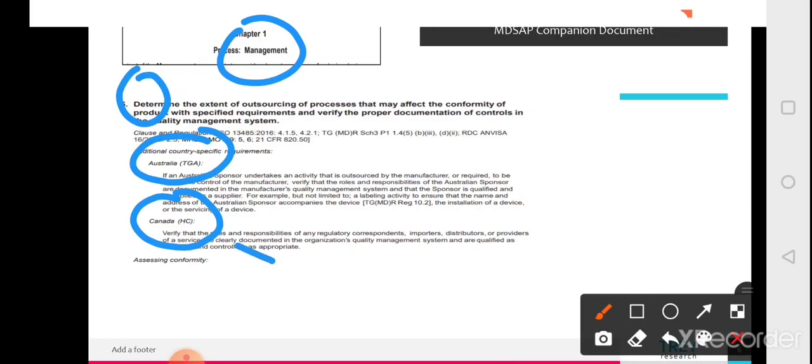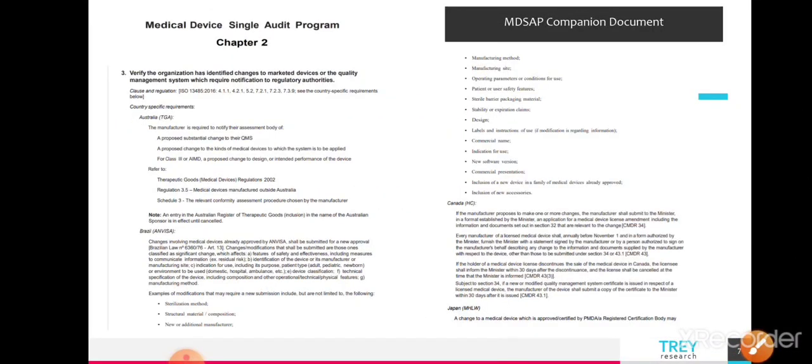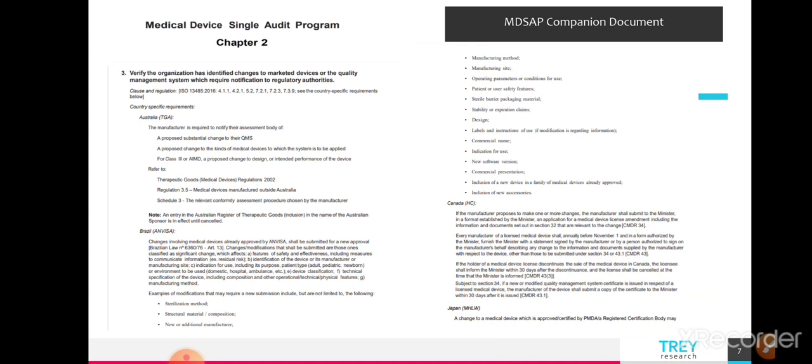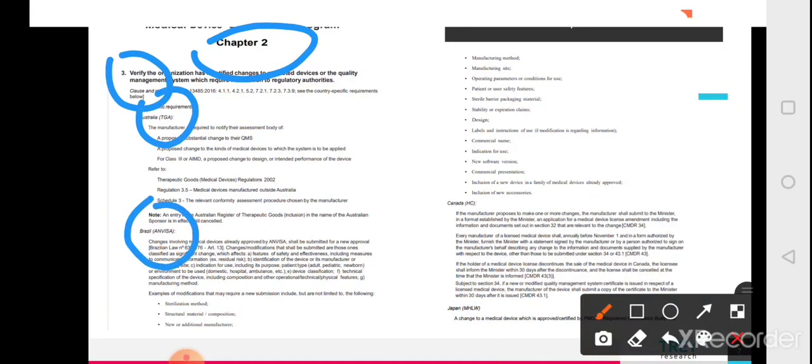I will explain with one more example, which is chapter number 2, task number 3. There is a requirement from Australia, a requirement from Brazil, a requirement from Canada, and a requirement for Japan also.